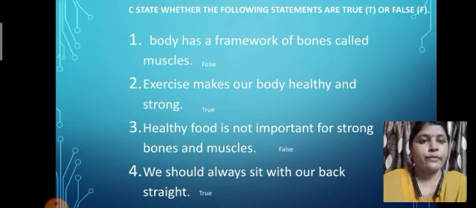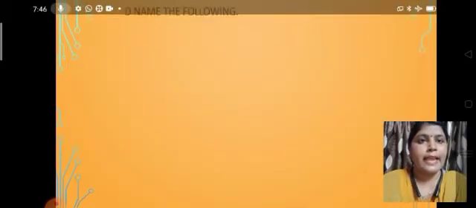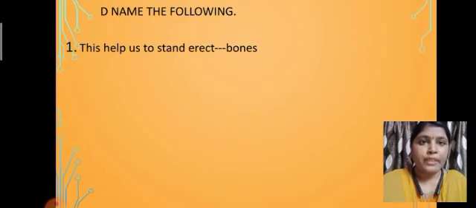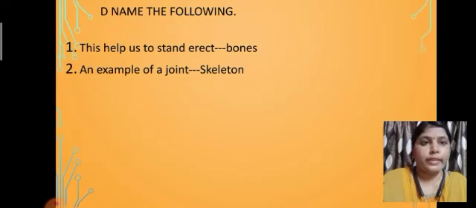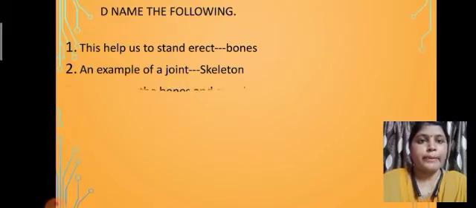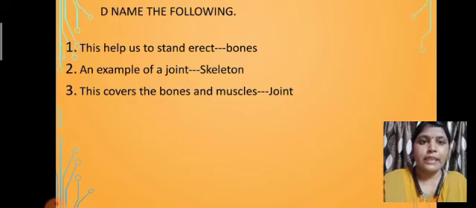Now students, let us see the next exercise, and that is exercise number D. Name the following. One by one we are going to discuss. Number 1, this helps us to stand erect, and the answer is bones. Yes, with the help of bones we can stand erect. Number 2, an example of joint, and the answer is skeleton. Yes, skeleton is a very good example of joint. Number 3, this covers the bones and muscles. So joint covers bones also and muscles also.